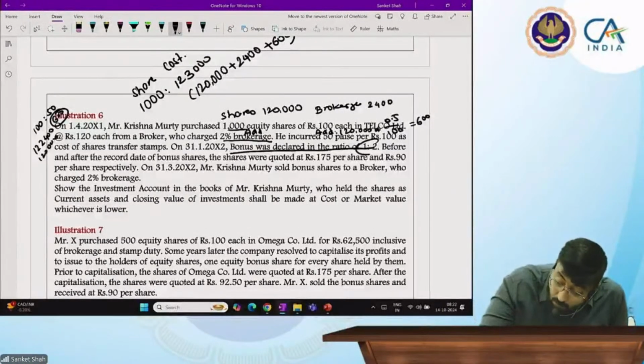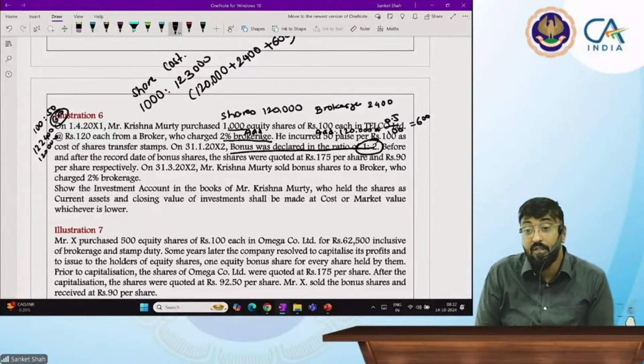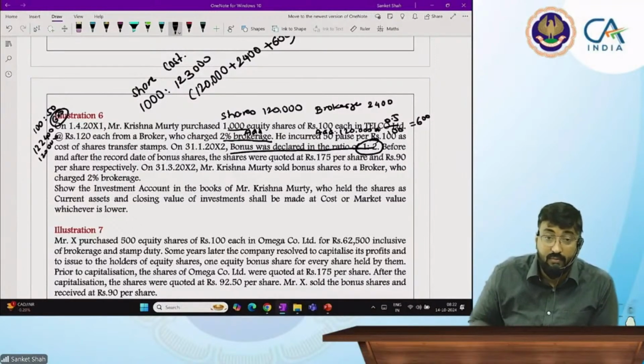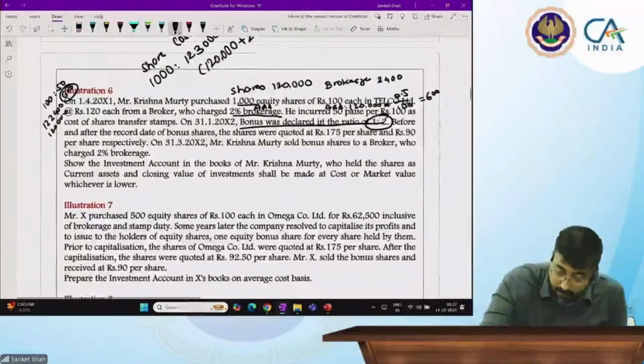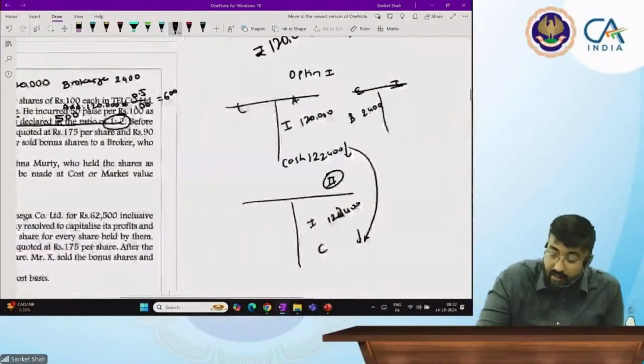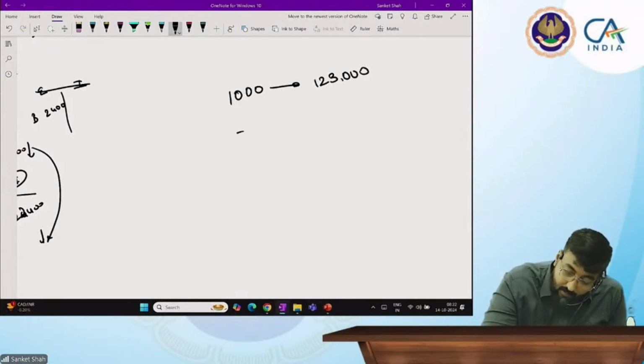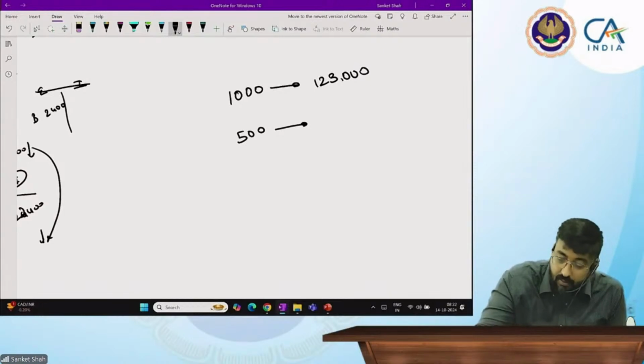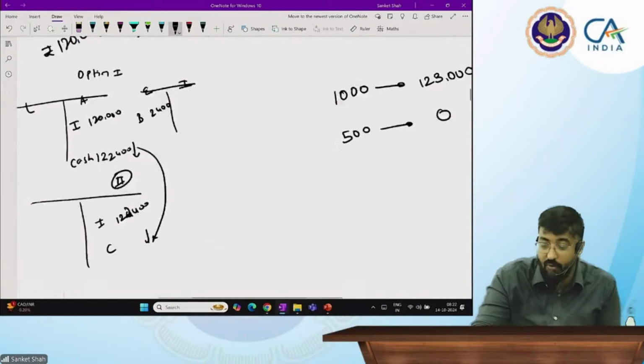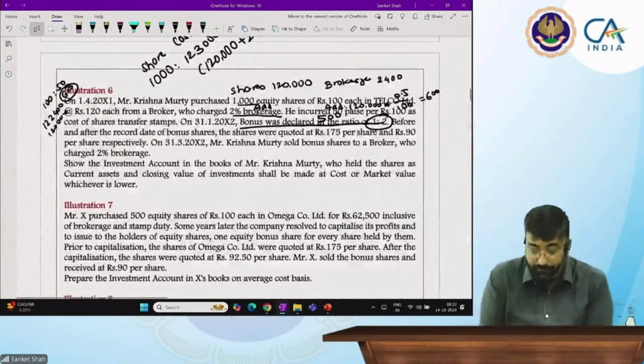One share for two shares. One share for two shares. So, beta, already how many shares did Krishna have? 1000. 1000. So how many bonus shares are being issued? 500. 500. And now tell me, the first lot of 1000 is at what price? 123. Correct? And then the cost of the 500? 0. Very good. And total 1500.